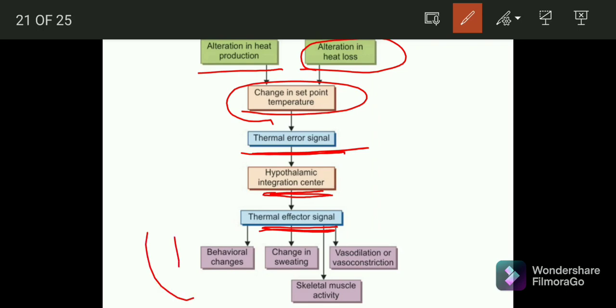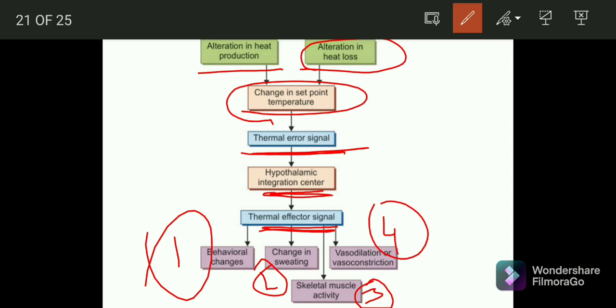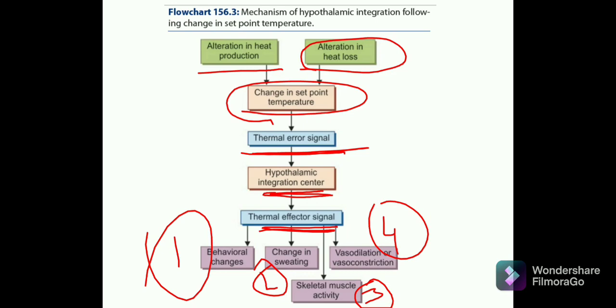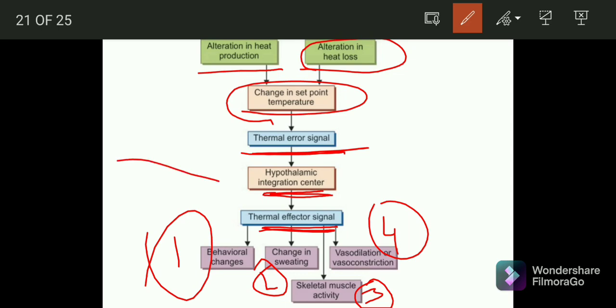The first one will be your behavioral changes. The second one will be the change in sweating. The third one will be skeletal muscle activity, and the fourth one will be vasodilation or vasoconstriction. This is how your whole mechanism of hypothalamic integration following set point temperature change operates. This is how your hypothalamus responds. Always remember this, how the hypothalamic integration center detects the thermal error signal and gives thermal effector signals.